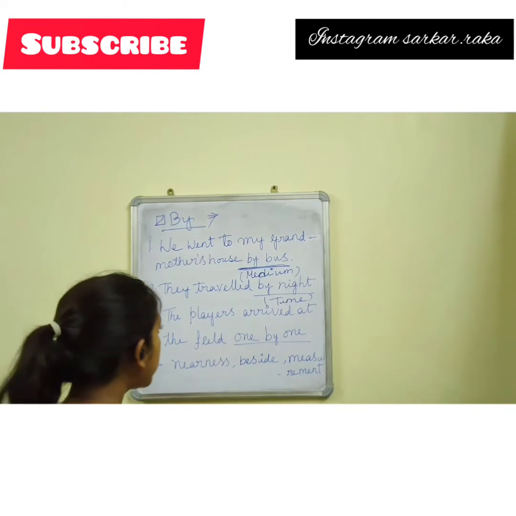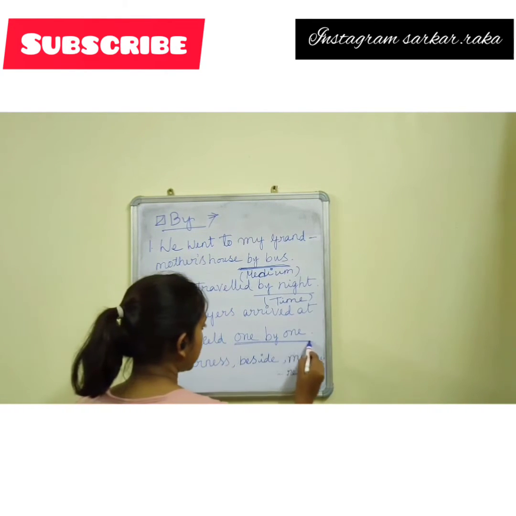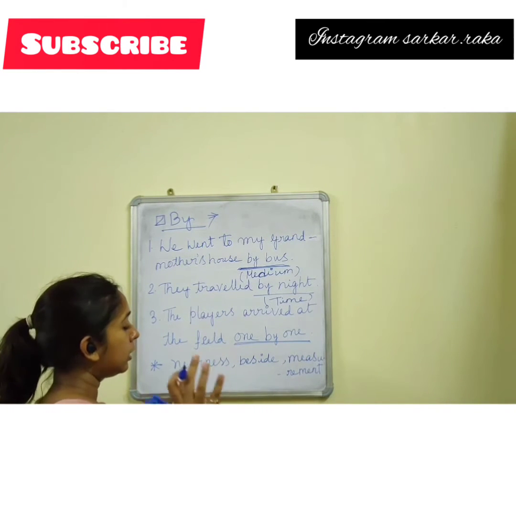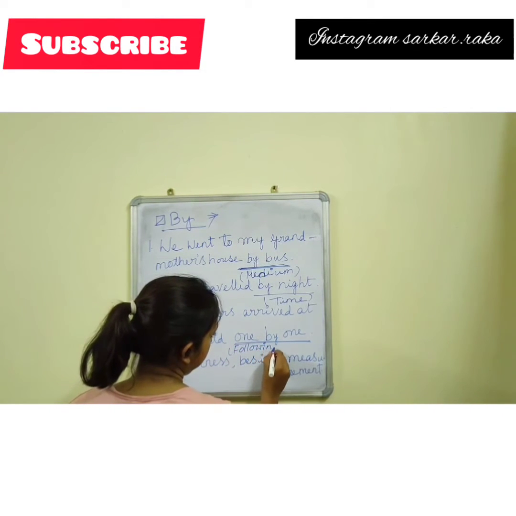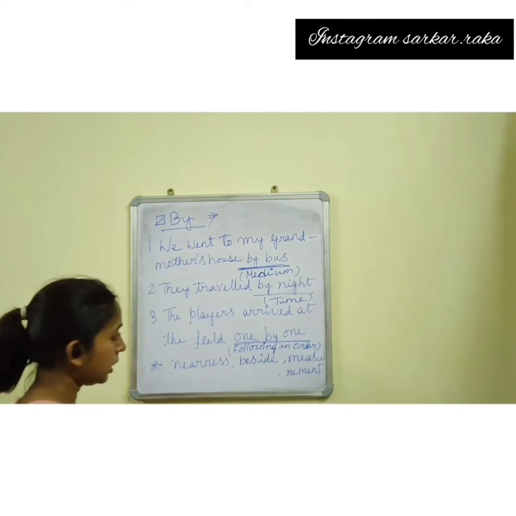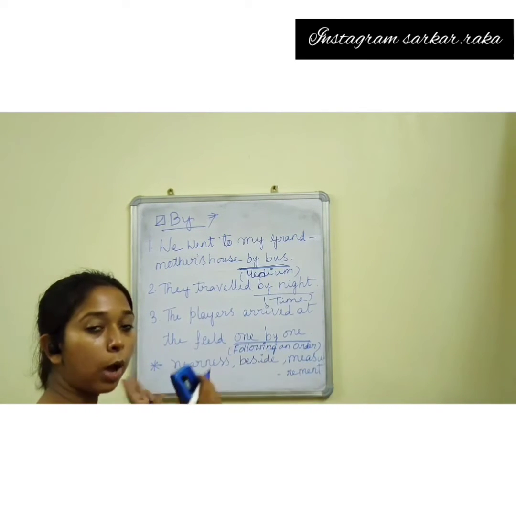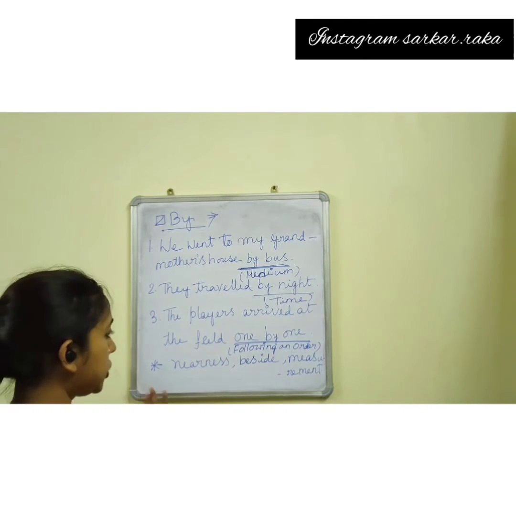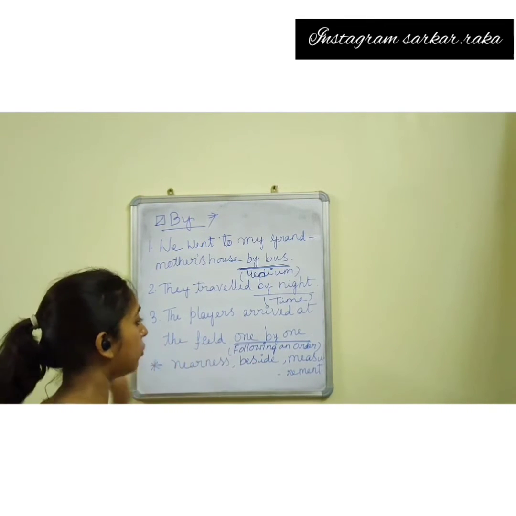Next, the players arrived at the field one by one. Players arrived at the field one by one. This is following an order. Like this person, then this person, then this person, one by one. For example, first came Raji, then came Sham, then came someone else, these following an order.